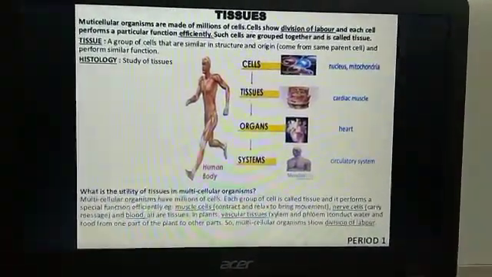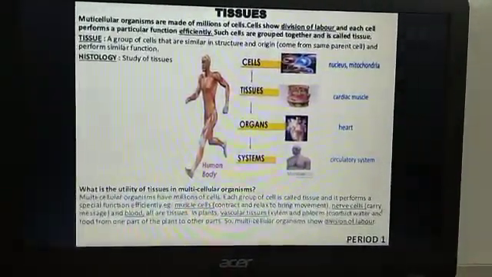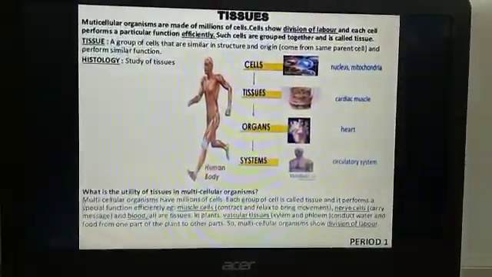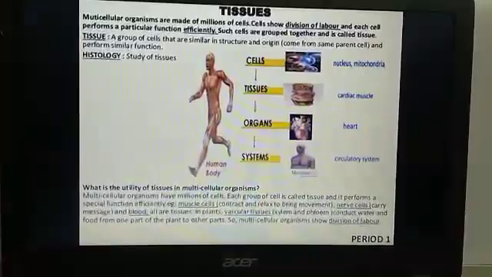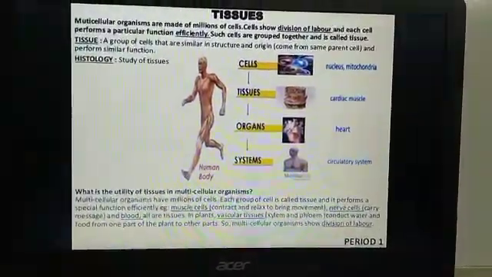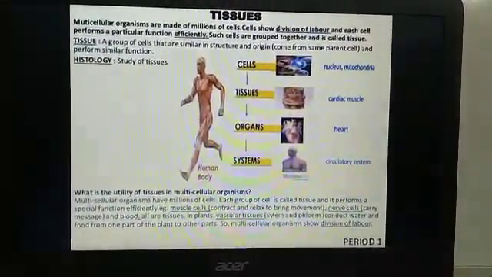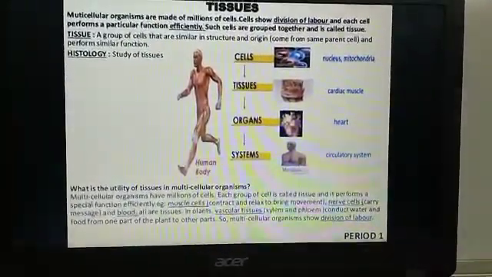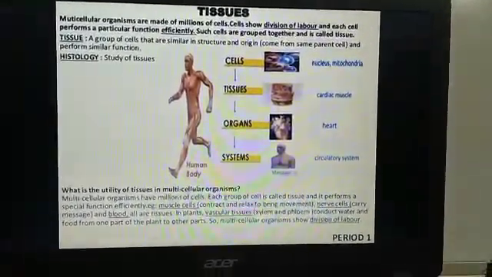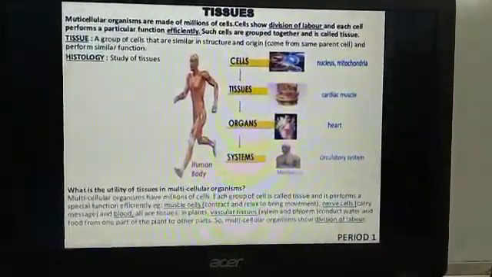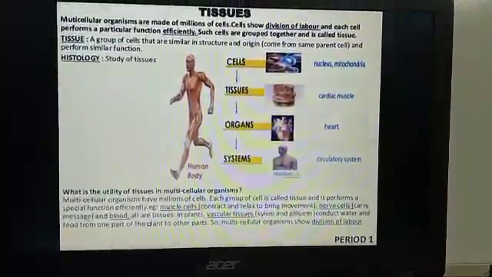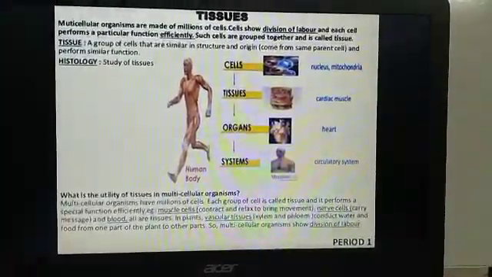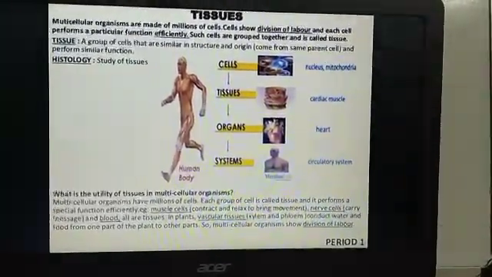So tissues: multicellular organisms are made up of millions of cells. Cells show division of labor and each cell performs a particular function efficiently. Such cells are grouped together and called a tissue. So what is a tissue? It is a group of cells that are similar in structure and origin, that is, come from the same parent cell, and perform a similar function. The branch in biology that deals with the study of tissues is called histology.